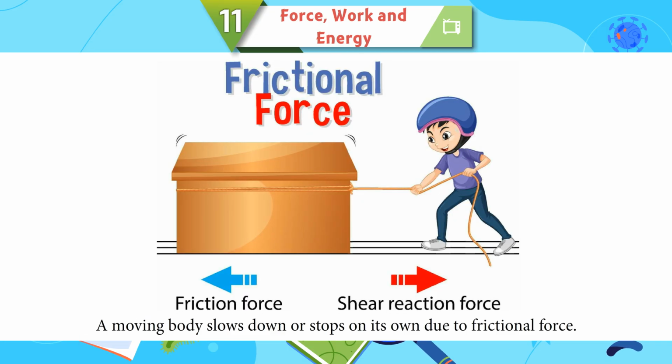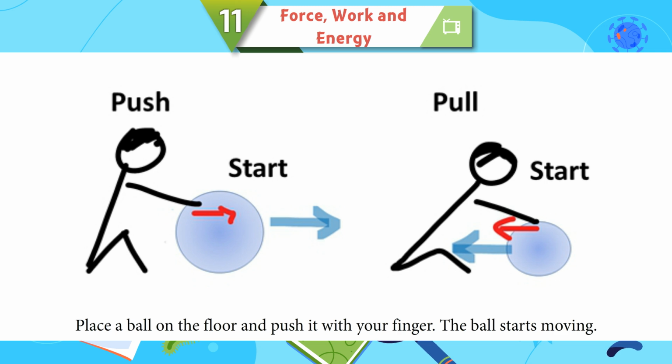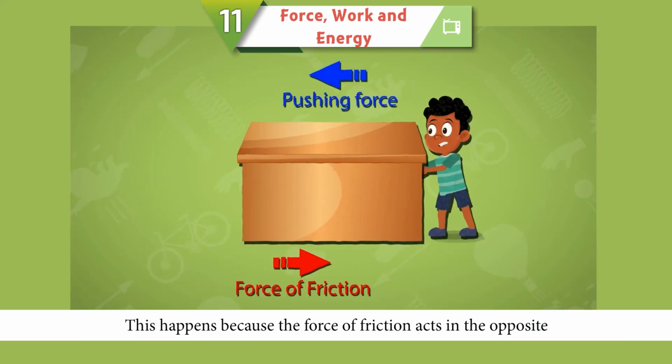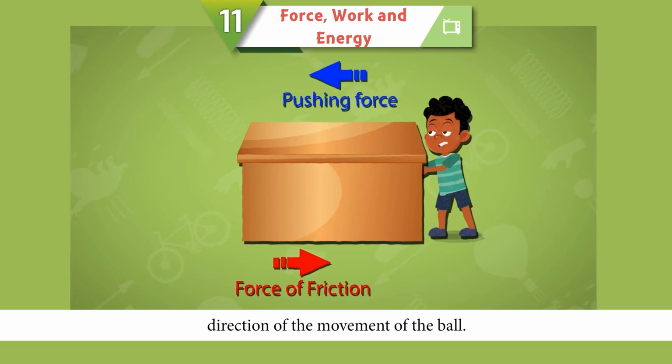Frictional force. A moving body slows down or stops on its own due to frictional force. Place a ball on the floor and push it with your finger. The ball starts moving. It moves up to a certain distance, then slows down and finally stops. This happens because the force of friction acts in the opposite direction of the movement of the ball. Friction acts when the surface of one object comes in contact with the surface of another object.